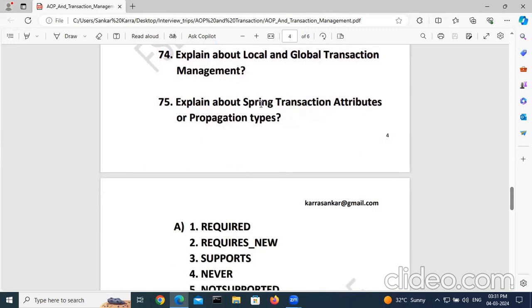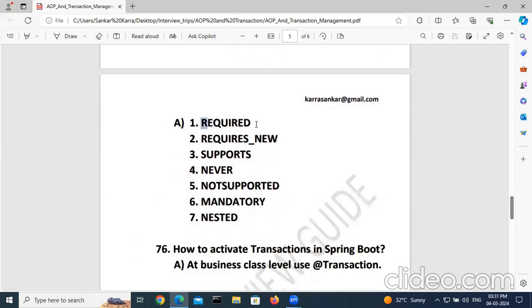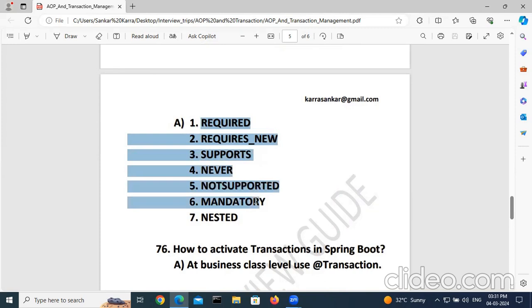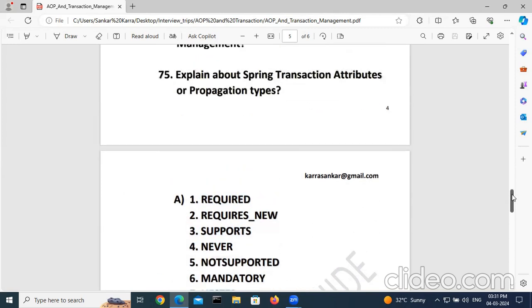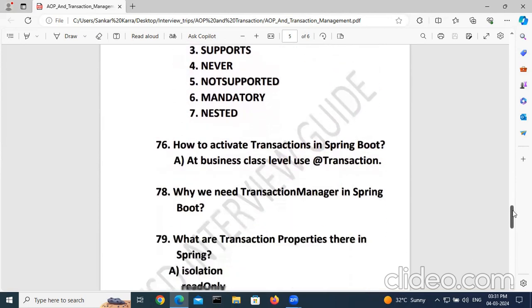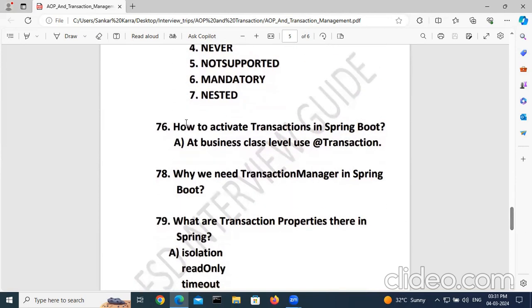Explain about Spring transaction attributes or propagation types. These are like required, requires new, supports, never, not supported, mandatory, nested. These attributes are propagation types. How do you activate transactions in Spring Boot? At the business class level, use the @Transactional annotation. Why do we need transaction management in Spring Boot? What are the transaction properties in Spring Boot?